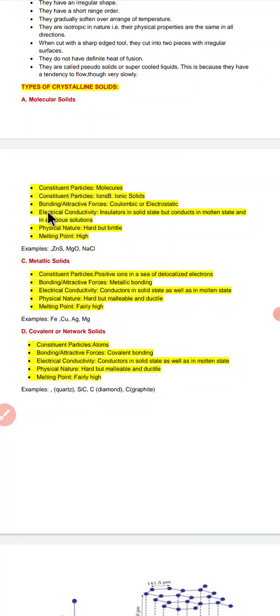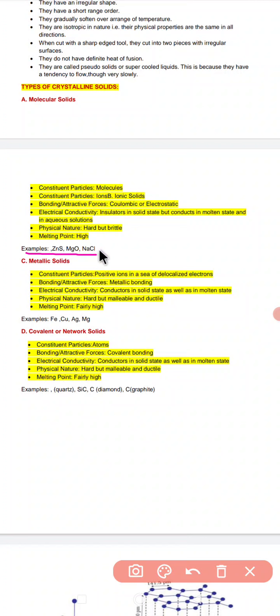Next important property is electrical conductivity. They are insulators in the solid state, but are conductors in the molten state and in aqueous solution. Next is their physical nature. They are hard but brittle, and the melting point is high. Examples are zinc sulfide, MgO, NaCl, and KCl.